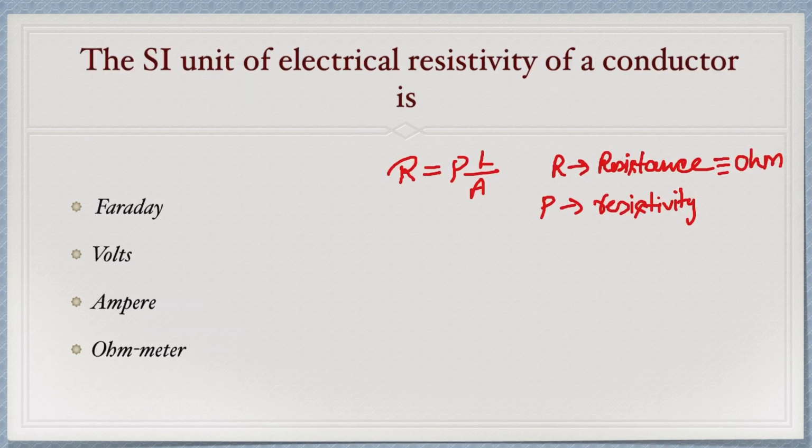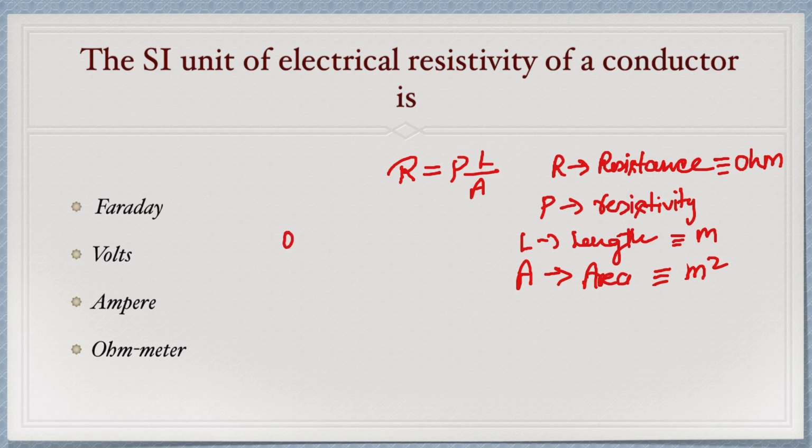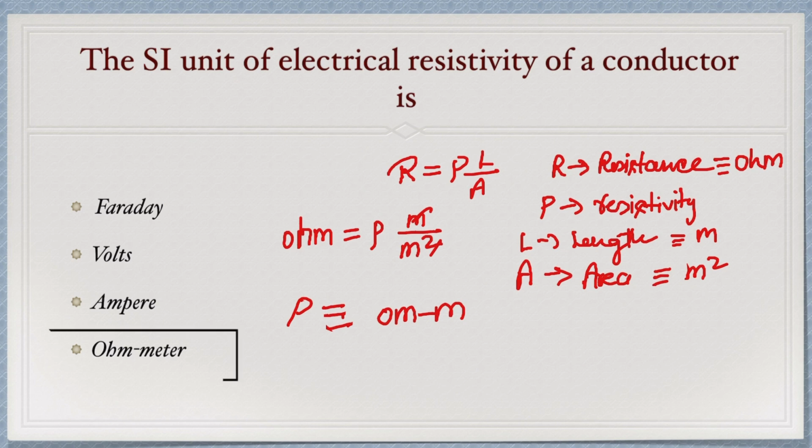L is the length of the wire and A is the cross-section area. So the unit of L will be meter and the unit of A will be meter square. If we put ohm equals rho meter upon meter square, so 1 meter will be cancelled out. So the unit of rho, which is electrical resistivity, will be ohm meter. So option D will be the correct answer. Ohm meter.